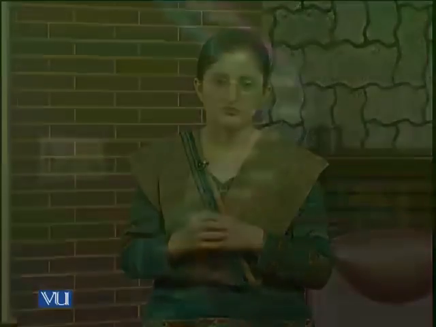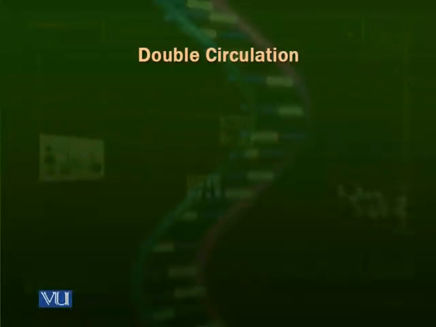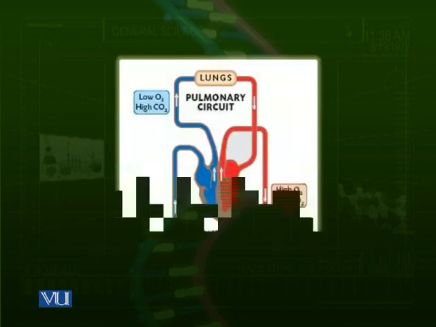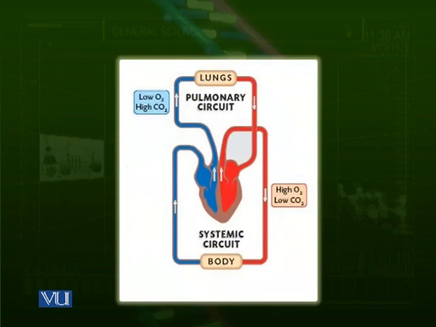Now we are going to talk about another thing, that is the double circulation. The human circulatory system has a double circulation. Let's have a look at another diagram. The human body has two types of circulations. Look at this circuit diagram. This is not like a normal body, but this is just to show how the blood flows. You can see a heart, body, and lungs.